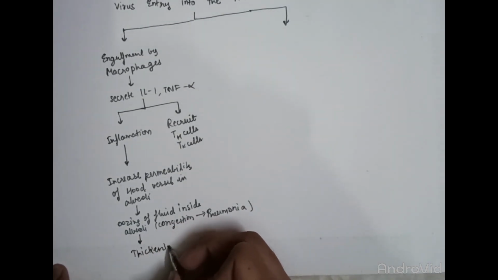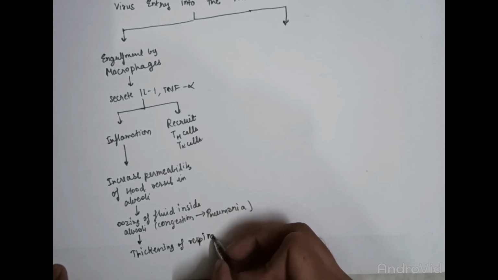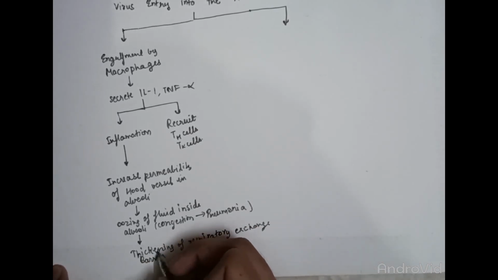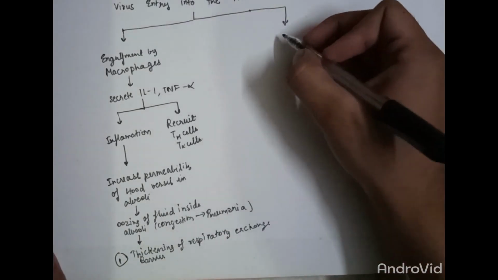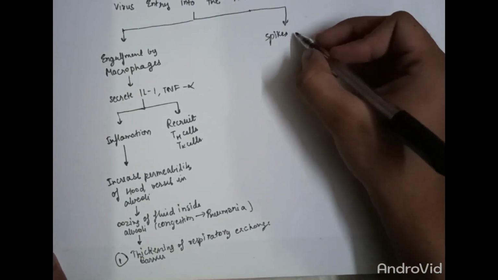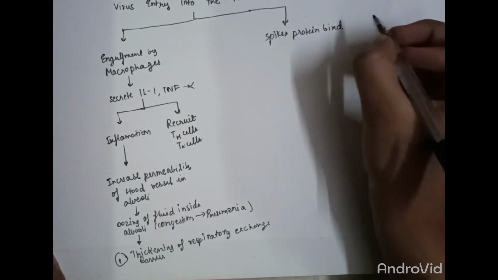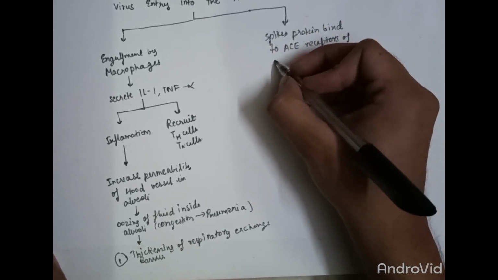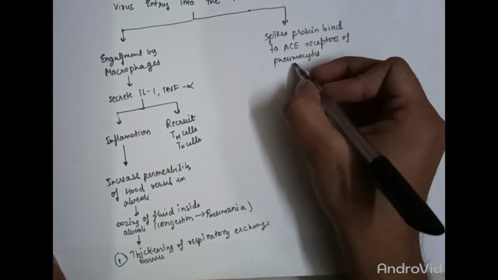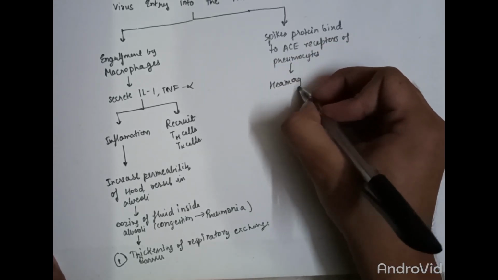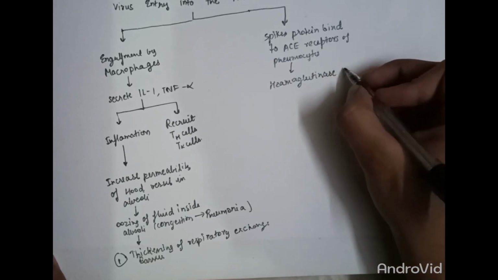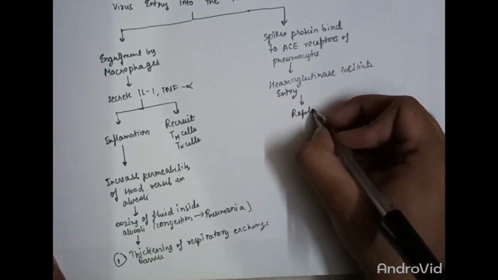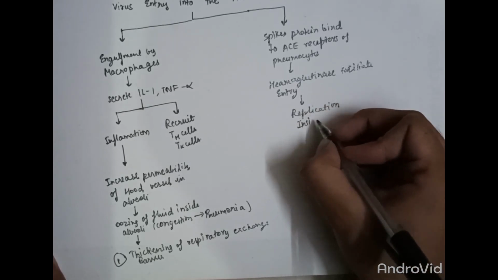The thickening of the barriers for exchange of oxygen occurs now. This would result in difficulty in oxygen passing through the respiratory barrier. Now, talking about the second mechanism, the spike proteins or the virulence factor of the coronavirus attach to the ACE receptors of the pneumocytes in the alveoli, and the hemagglutinins present on the coronavirus destroy the receptors and facilitate the entry of the virus inside the cell.